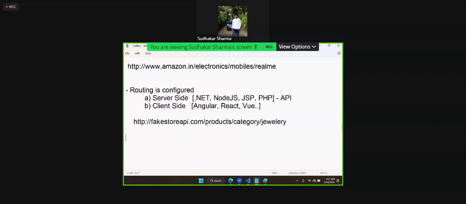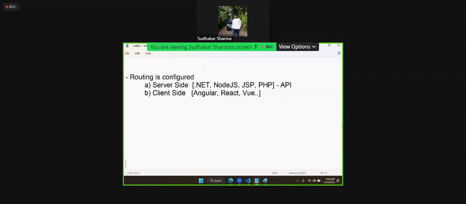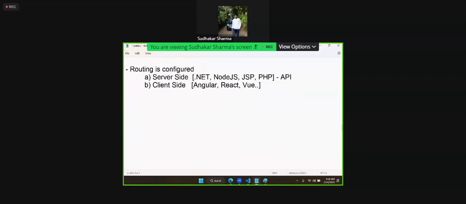When you do this, what will happen? It will connect with the database, get jewelry products, and display them. This is server side routing, how it is going to be managed. So routing is there both client side and server side. And in Angular, routing is handled by the Angular router library. One problem is there with this library.